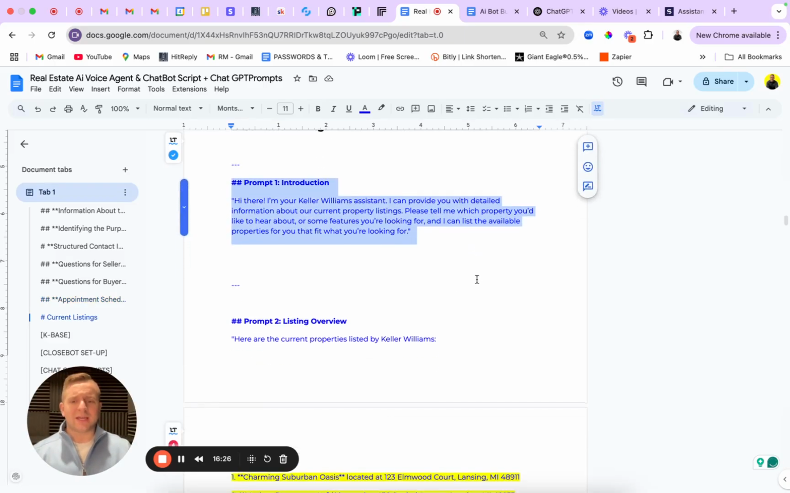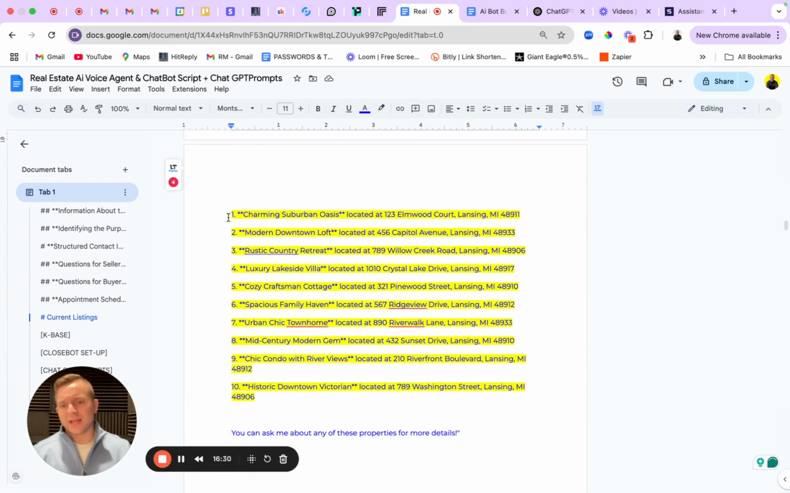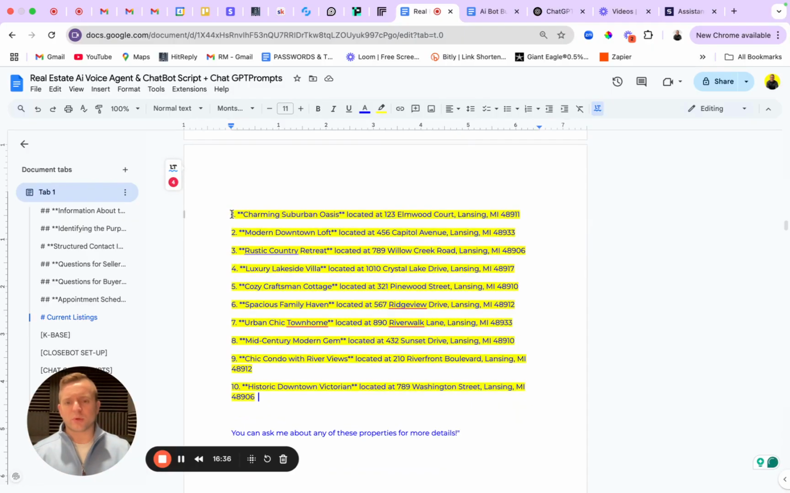You can go ahead and put whatever you want here, but we have a listings overview, and I just went ahead and listed 10 properties here. We made these up in ChatGPT. I didn't actually put real addresses in here. We gave just like a brief description, charming suburban oasis. You can do whatever you want here.